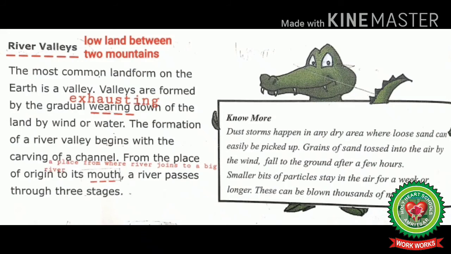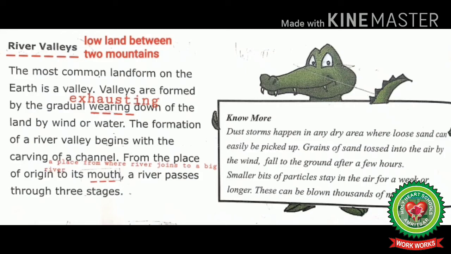Now let's read the next. River valleys means low land between two mountains. The most common landform on the earth is a valley. Valleys are formed by the gradual wearing down of the land by wind or water. The formation of a river valley begins with the carving of a channel.